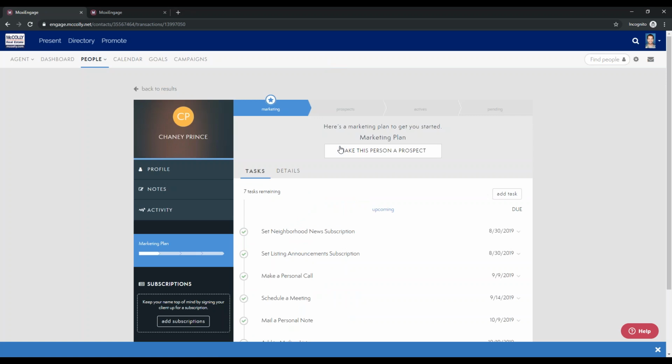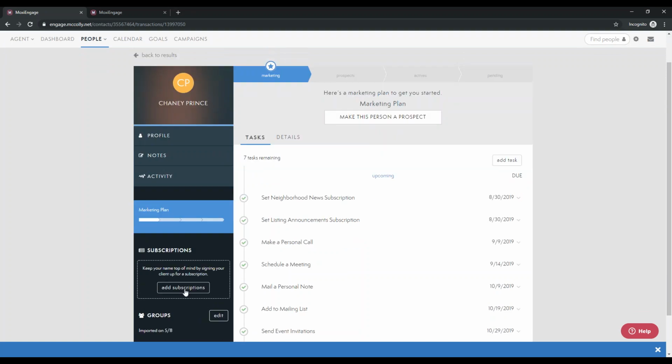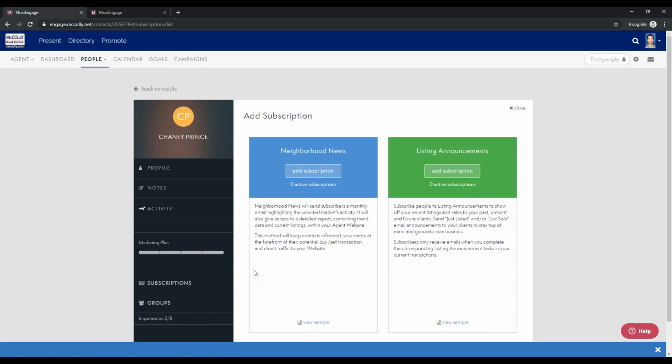So all of our great touch points, including neighborhood news and listing announcements, those main two, are going to live in our subscriptions box. And when you're looking at this contact card, you'll see a button down here at the bottom left that says subscriptions. So this is where you're going to want to navigate to ever subscribe someone to both neighborhood news or the listing announcements. So let's go ahead and click on that here. And this is going to pull up both of our current subscriptions. It's extremely easy to add a contact to a subscription. You can see we have these nice big add subscription boxes.